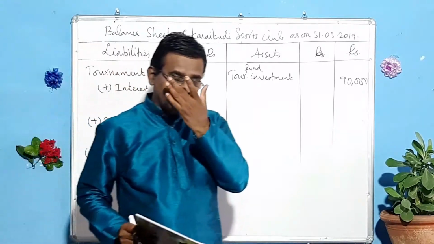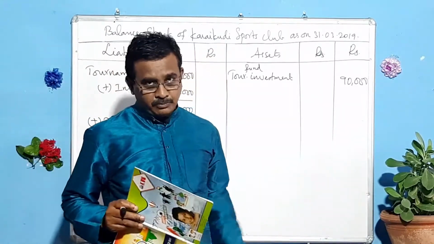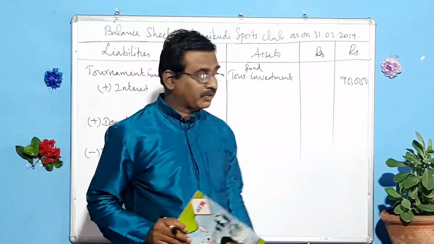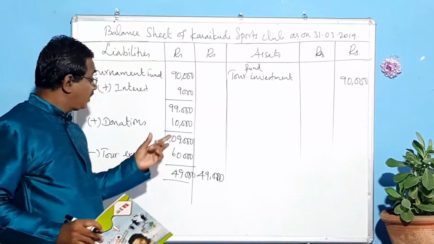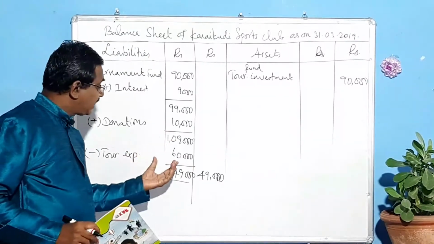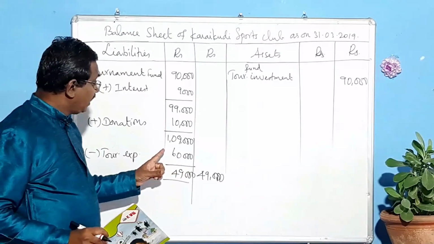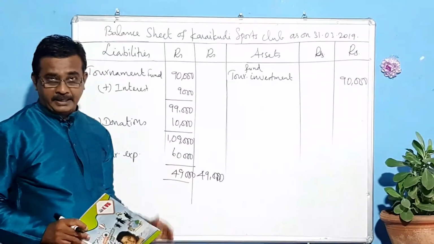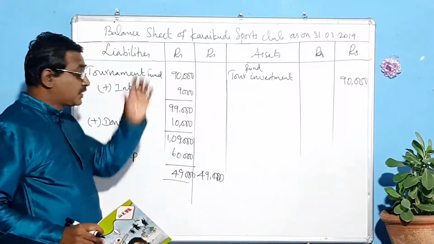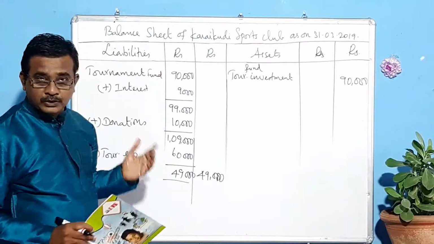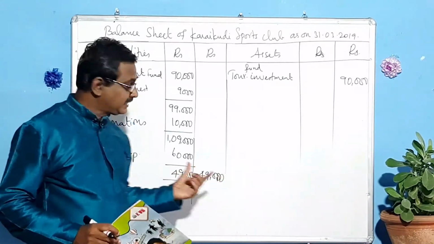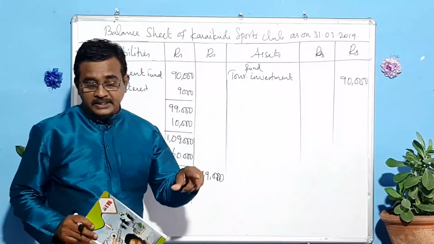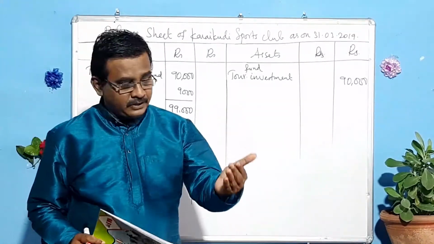Okay. Now, in some of the NCERT books, they have given like this. See, the expenses will be more than this total. For example, in this sum, they might have given 1,10,000. It means these expenses exceed this amount. What to do? You cannot show any amount in the outer column, because the expenses are more than the tournament fund and donations.